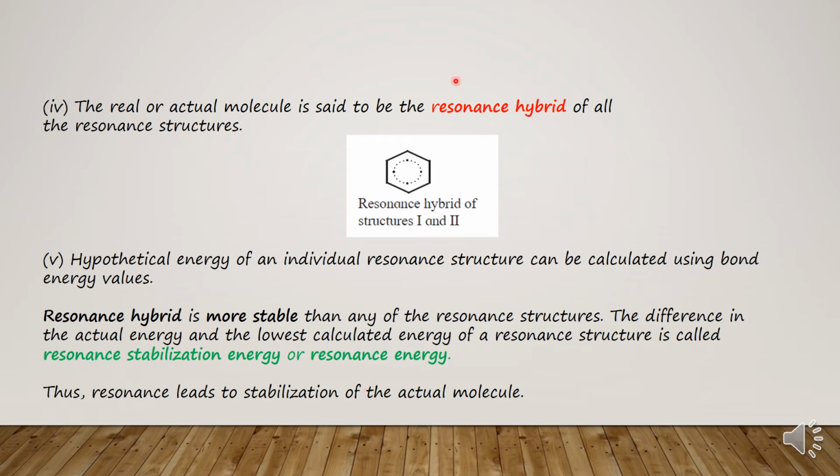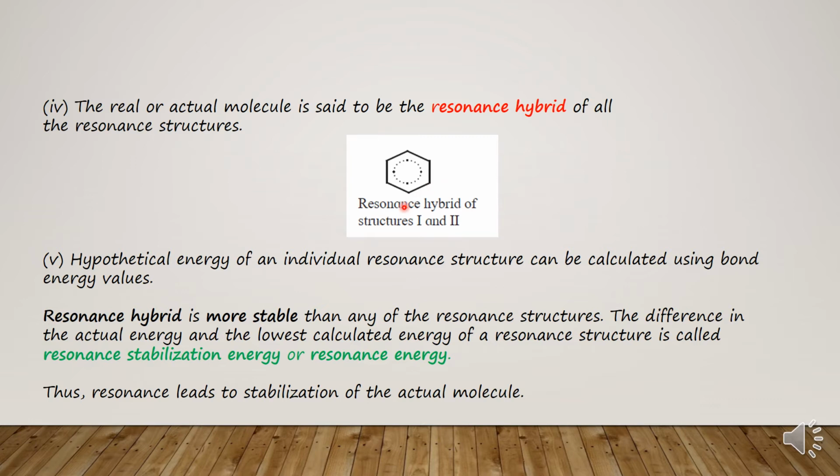See children, this is the resonance hybrid of benzene, which is shown as the dotted circle inside the hexagonal benzene ring. This is called the resonance hybrid of benzene, and it is a hybrid of all resonance structures, and it is used to represent or show the properties of benzene.